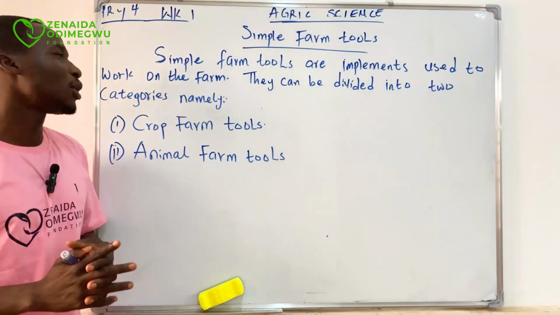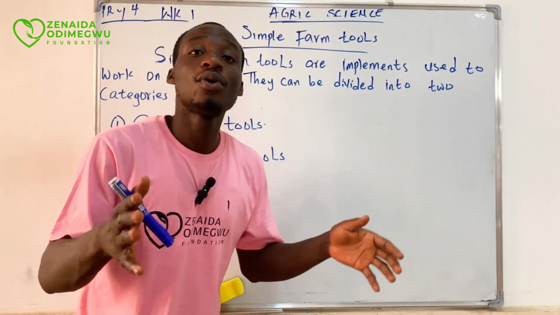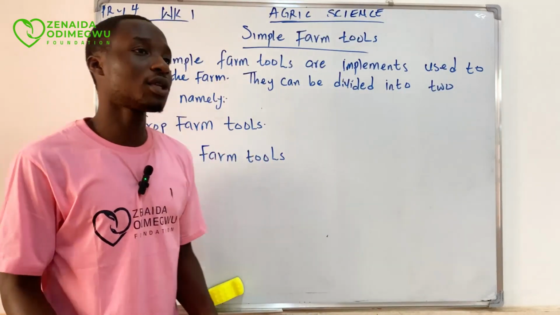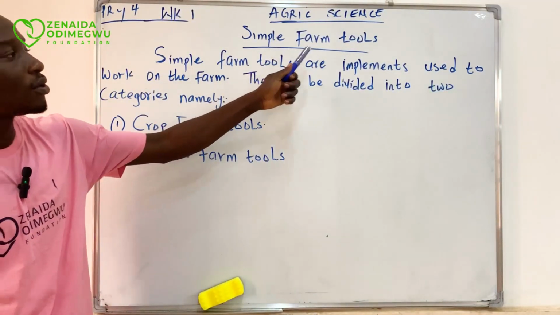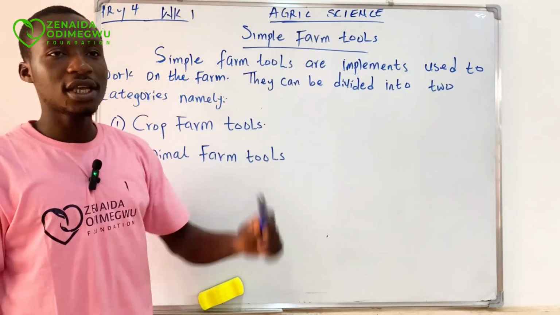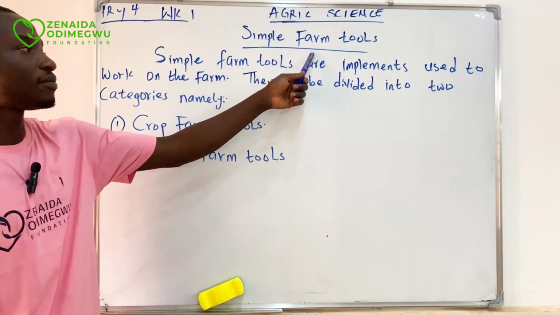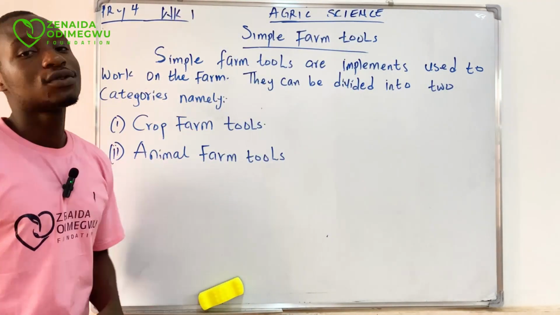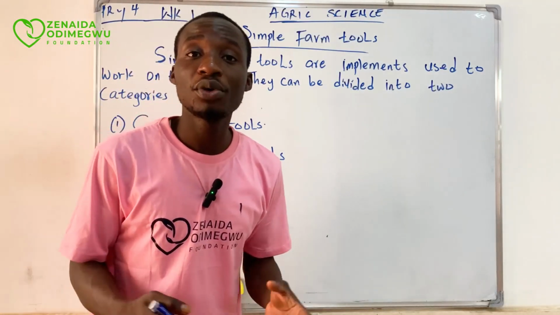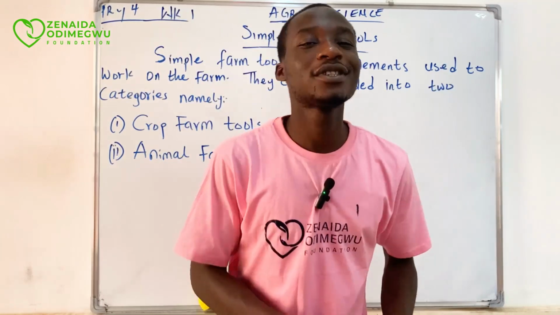Then what's our topic for today? Our topic today is simple farm tools. Say it, 1, 2, 3, go class. Simple farm tools. Good, so our topic today is simple farm tools.